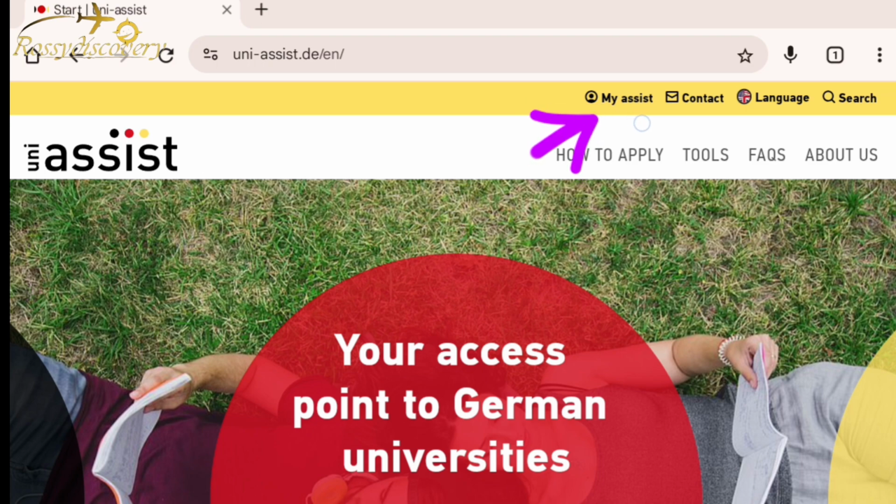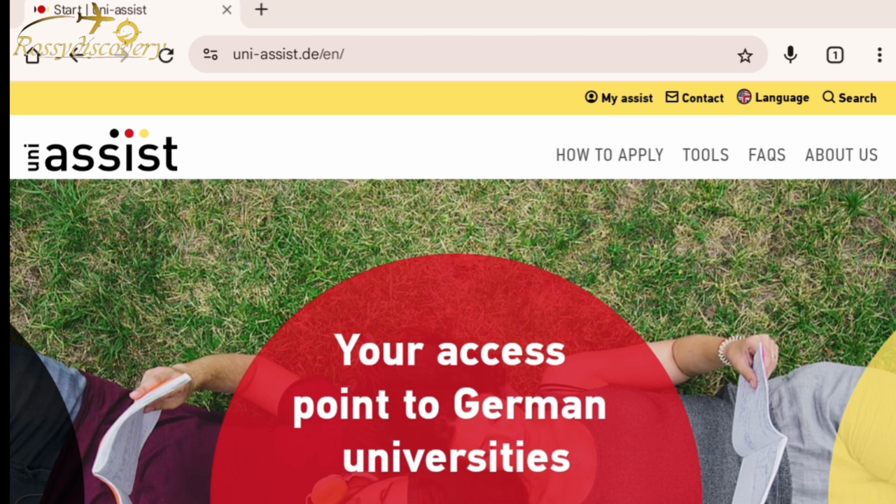So you hit on MyAssist, and if the site is not in English, you can see language here. You want to choose the language you want it to be. When you click on MyAssist, it's going to tell you everything to do. You're going to create a new account, and after you've created a new account, you have to fill in your personal details. Make sure you use the same information that appears on your international passport.